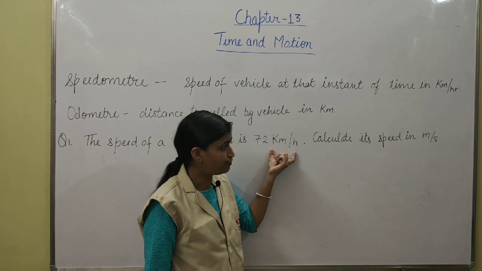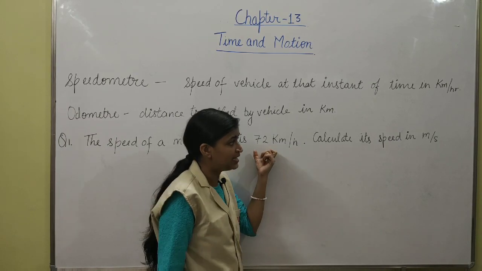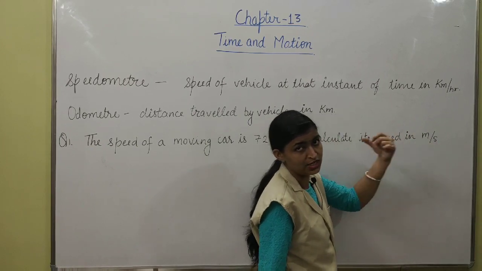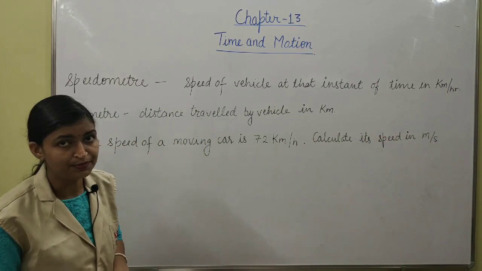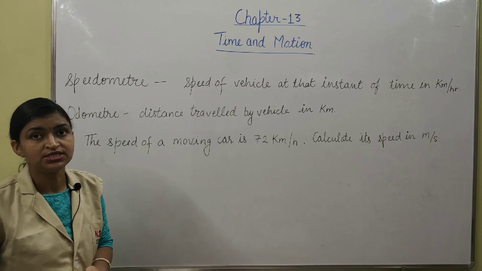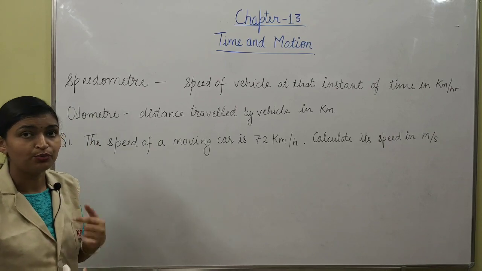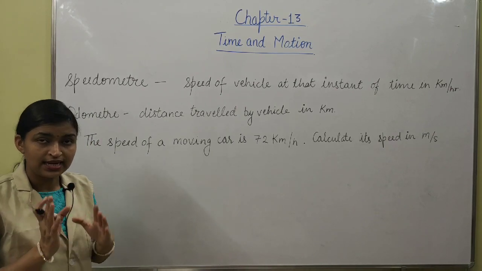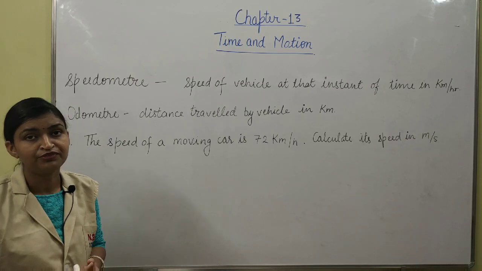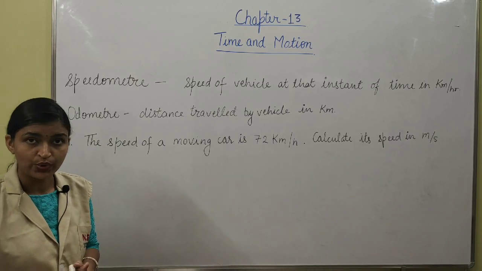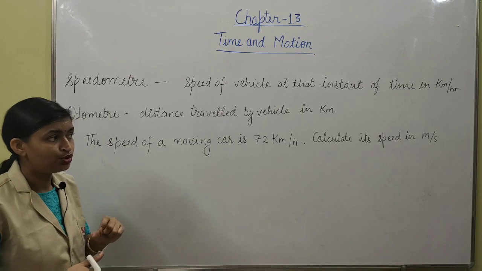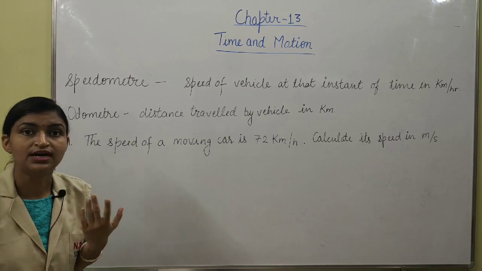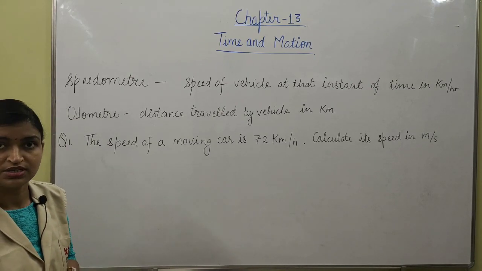We have to find the same speed in meter per second. So there is a concept of changing the units. Whenever we want to change a larger unit into a smaller one, we multiply. And if we want to convert a smaller unit into a larger one, we will use division.